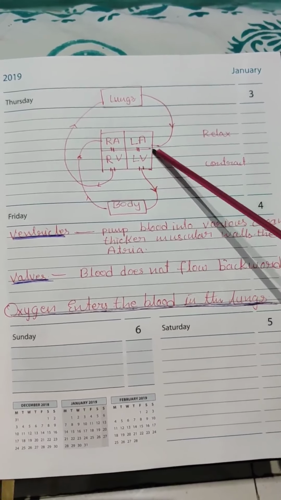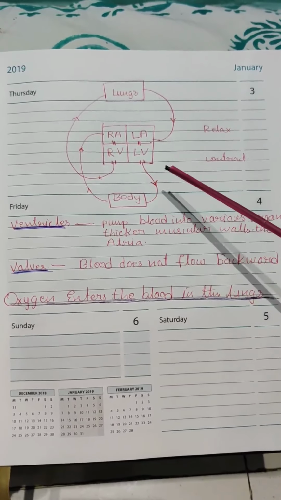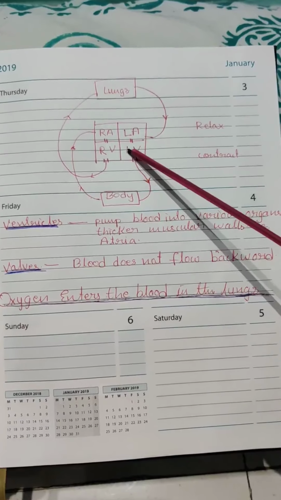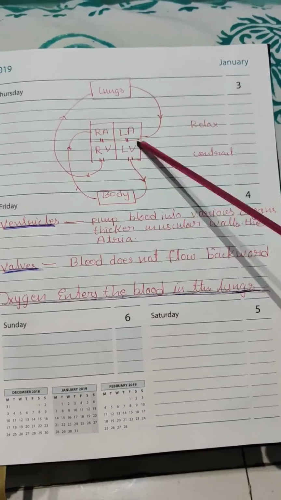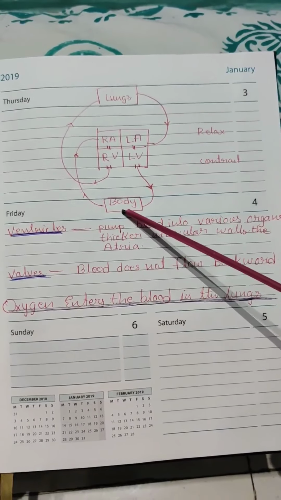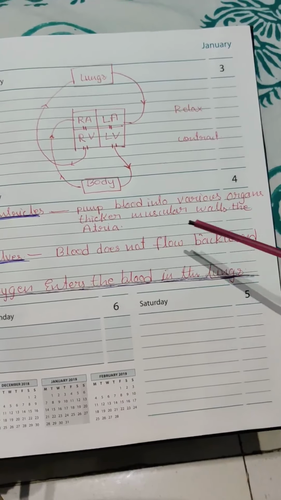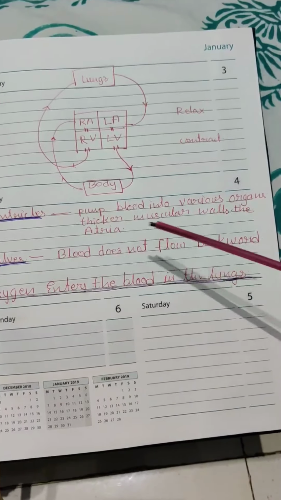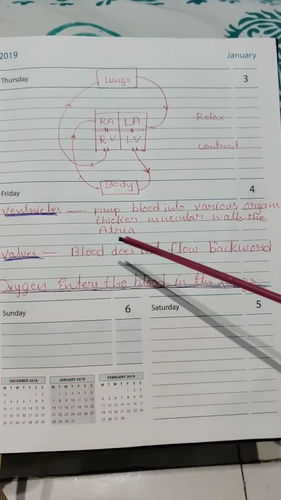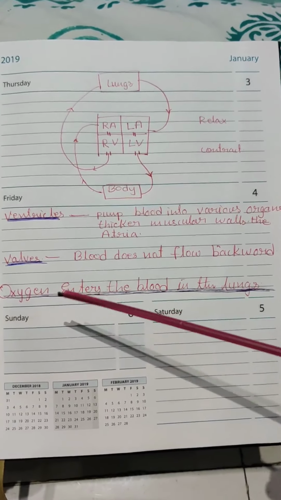That's why ventricle walls are thick, and they contract and send the blood to body parts as well as lungs. So the muscular walls are thicker than atria. This is the actual reason why ventricle walls are thick.